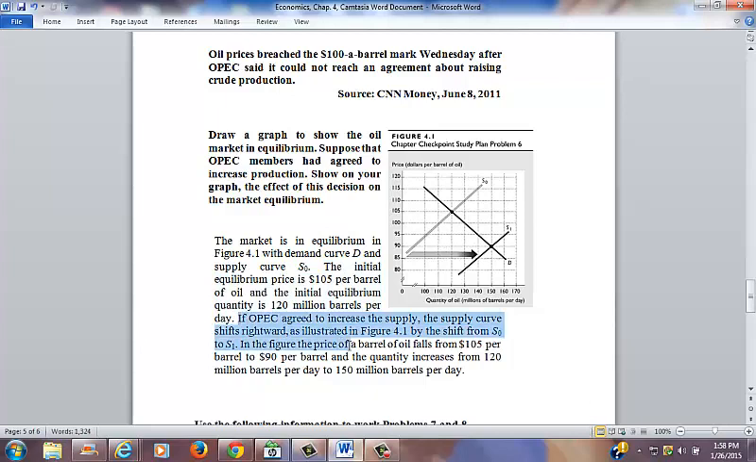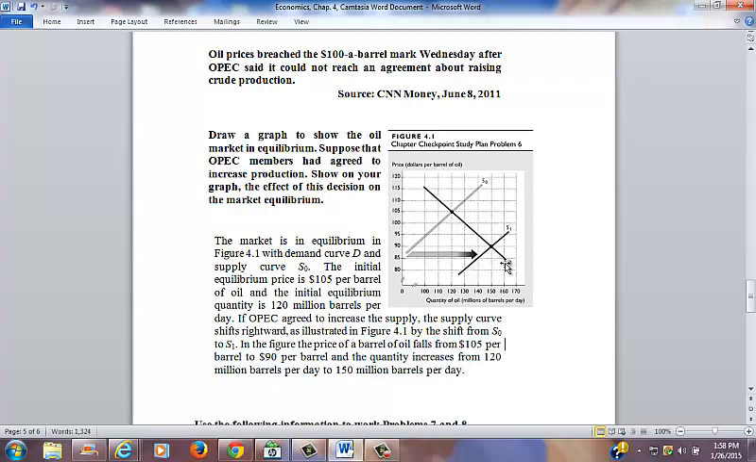So if OPEC agreed to increase, the supply curve shifts to the right. We know that the supply is going to increase. By how much? Well, it's just a guess. This is a hypothetical S1 out here. In the figure, the price of a barrel of oil falls from $105 per barrel to $90 per barrel, and the quantity increases from 120 million barrels per day to 150 million barrels per day. That is from 120 here to 150 here.